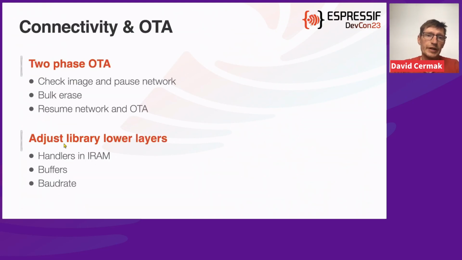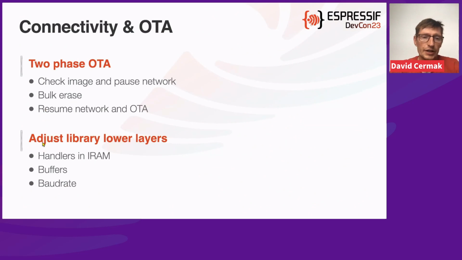Some other issues that we might face: during the OTA operations, some of the flash operations might take too long, and we might not be able to serve the network during that operation. So we can perform OTA in phases. We can download the image metadata, check the image sizes and versions, and decide if we want to update or not. And if we do, we pause the network and perform bulk erase. During this operation, the network would be inactive. Then after that, we resume network operations and continue with OTA.